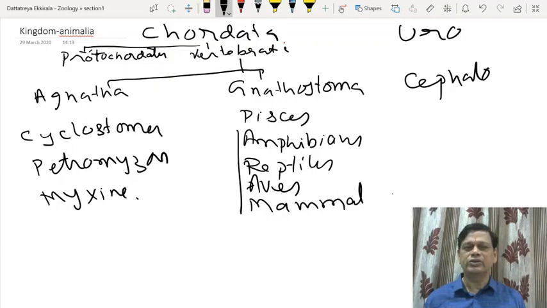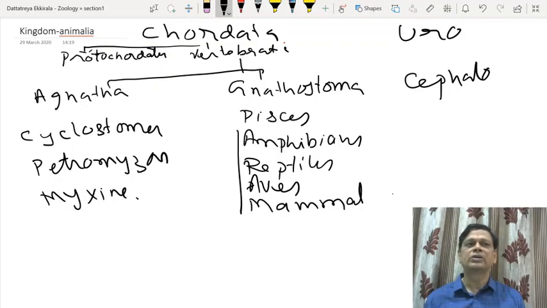Head and trunk, only two regions are present, and no scales are generally present, and a three-chambered heart is present. Body is divided into head and trunk, right? So here the popular example is the frog, or Rana. In fishes, one more point to remember: Chondrichthyes are exclusively marine, Osteichthyes can be freshwater or marine. All three categories can be present. Then Ichthyophis is a limbless amphibian.